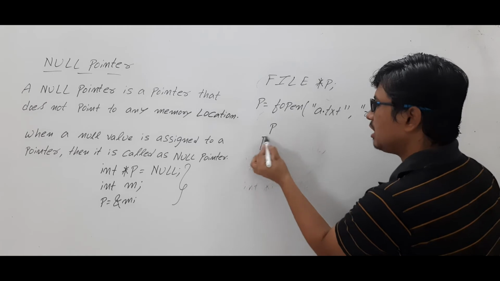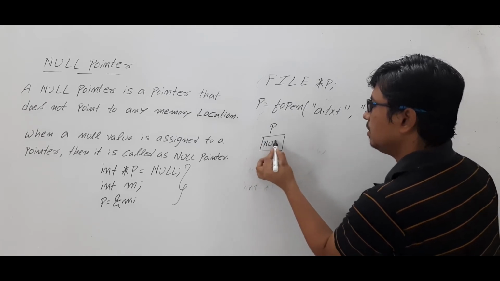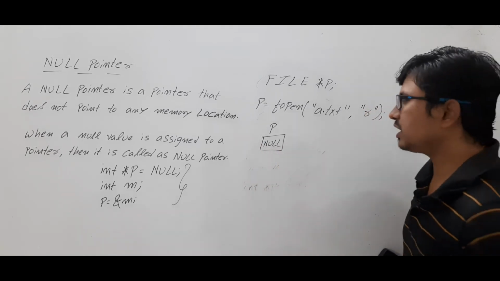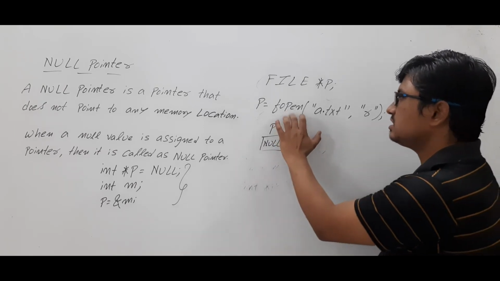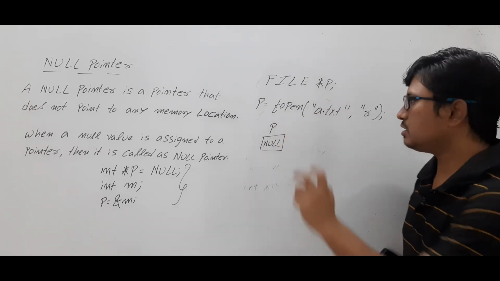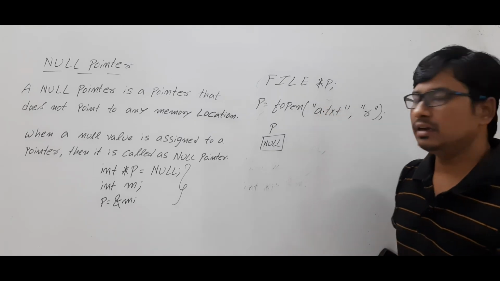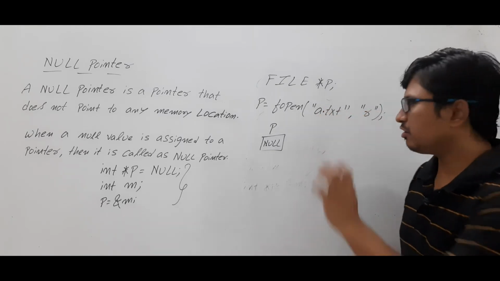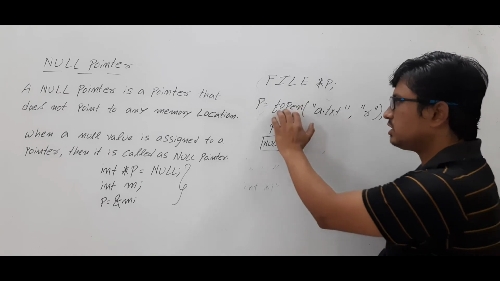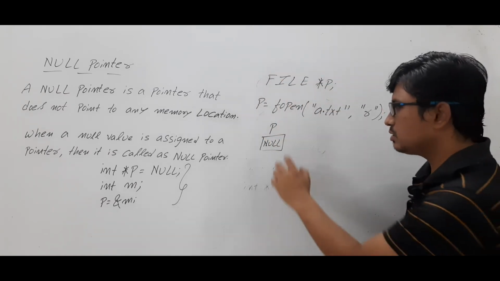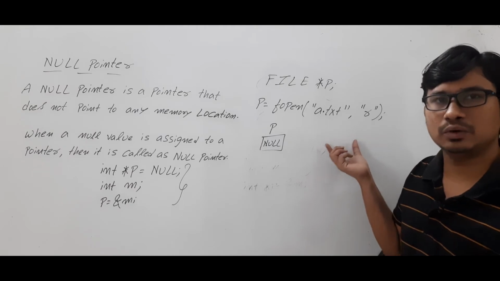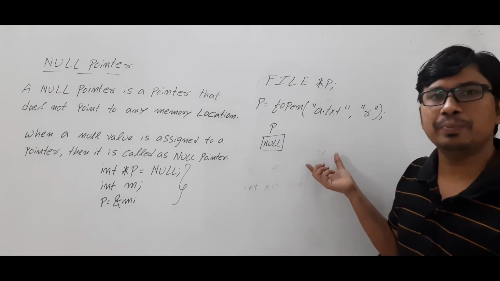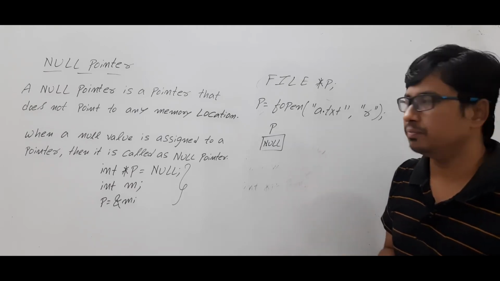So a null value will be assigned to the pointer p. So then we can say that it is a null pointer. Are you able to understand? So this is an error. Am I right? Because you have given a file to open in the read mode, and if that file is not there, then this function will return a null value. So then you can write a statement after this: if p is equal to null, the file is not open, you can exit from the program.